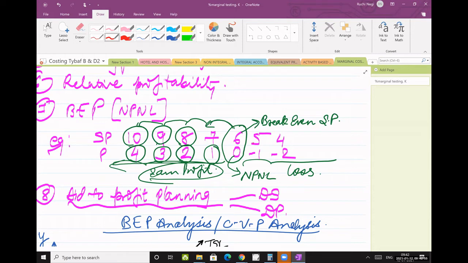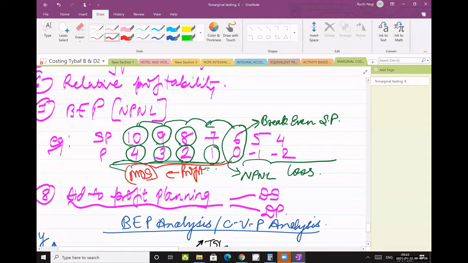So that clearly says that if I want to earn profit, I should keep my selling price above break-even. If I tell you anything above break-even is profit, true or false? It is a true statement. Anything above break-even is always profit. You can see this here in the example. This whole range is the profit range, and this is what we call margin of safety.